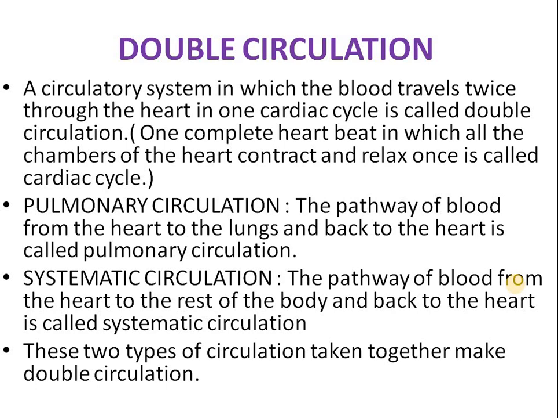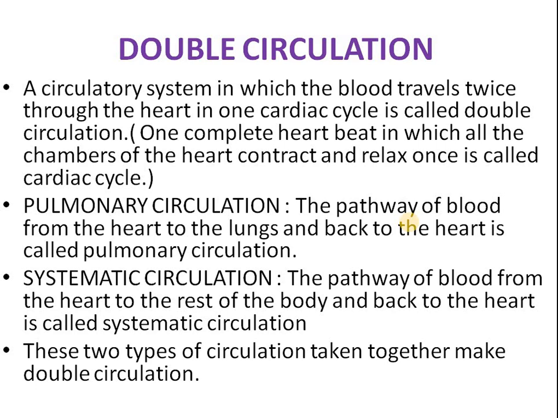These two types of circulation together make the double circulation. You can see here, since in these two circulations the blood is passing twice through the heart, that is why it is known as double circulation. I am repeating it again. Double circulation is the type of circulatory system in which blood travels twice through the heart. In the human body, two types of circulation taken together make the double circulation.